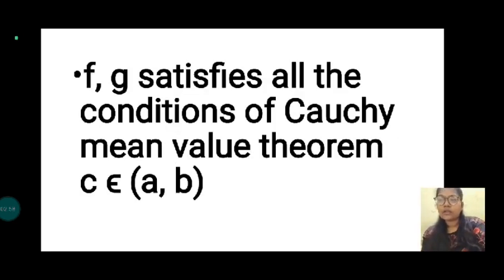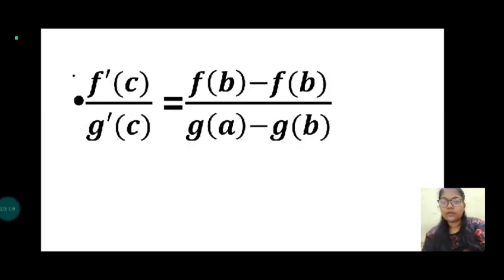In this, f and g satisfy all the conditions of Cauchy's mean value theorem. c belongs to a comma b. The formula is once again f dash of c by g dash of c is equal to f of b minus f of a by g of b minus g of a.